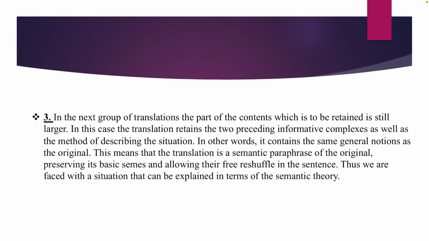The third, in the text group of translations, the part of the contents which is to be retained is still larger. In this case, the translation retains the two preceding informative complexes as well as the method of describing the situation. In other words, it contains the same general notions as the original. This means that the translation is a semantic paraphrase of the original, preserving its basic themes and allowing their free reshuffle in the sentence. Thus, we are faced with a situation that can be explained in terms of the semantic theory.